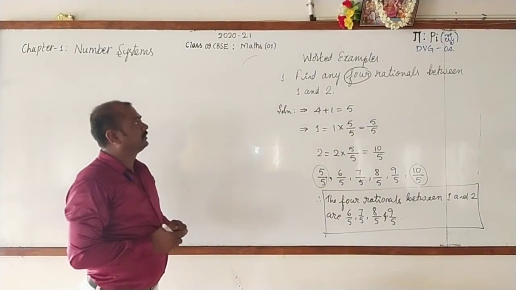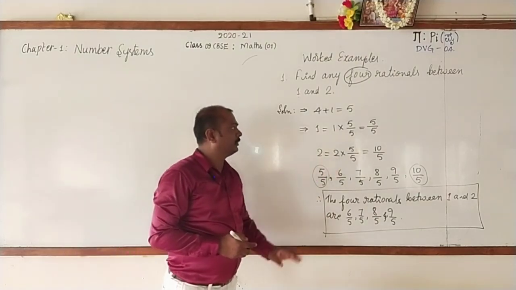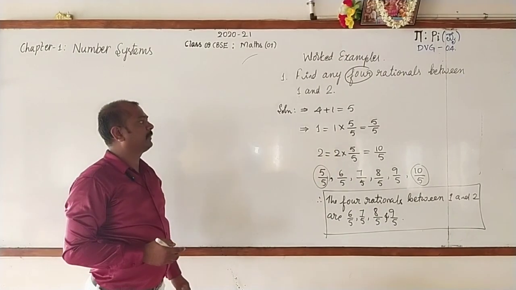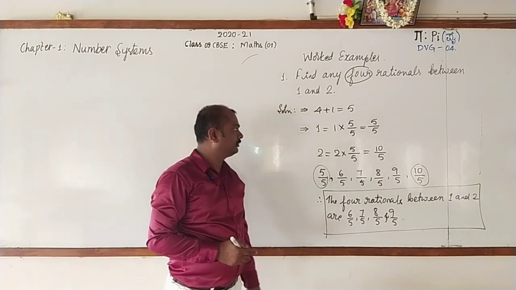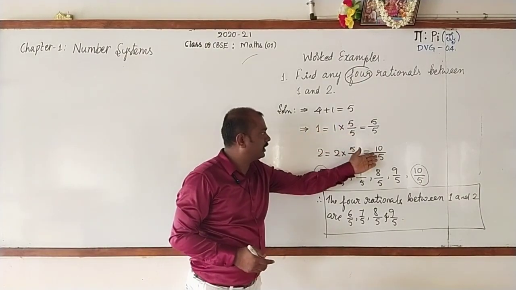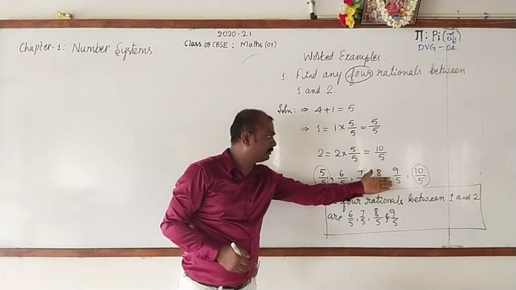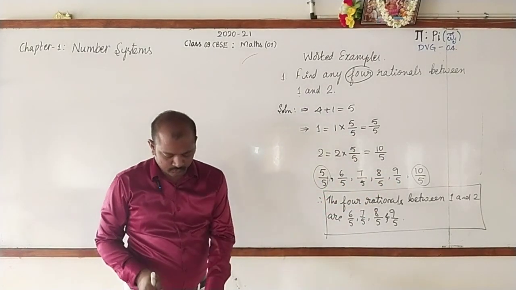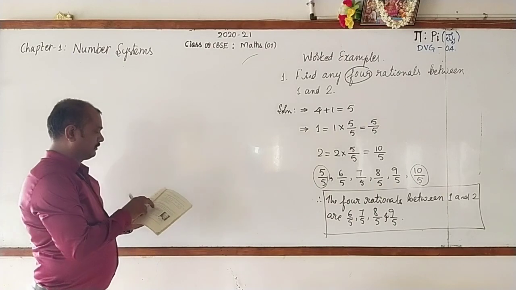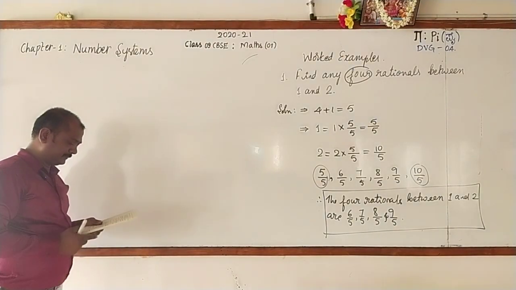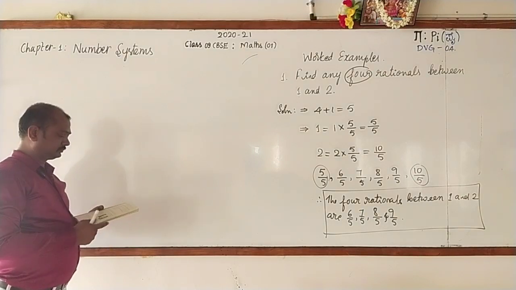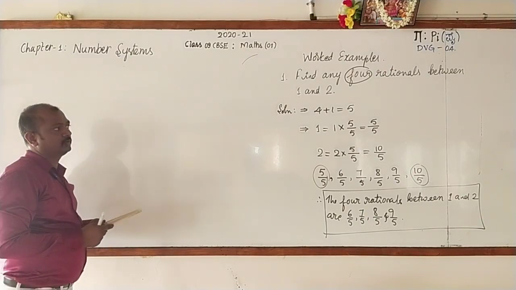Even take another number, 2. Multiply again by 5 and divide it by 5. You will get 10 by 5. Then between 5 by 5 and 10 by 5, these are there. Copy them and write the conclusion. Over.